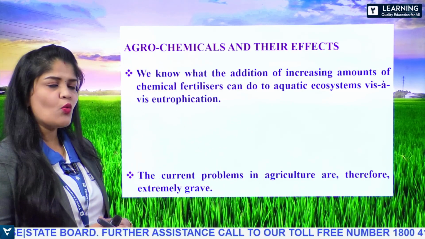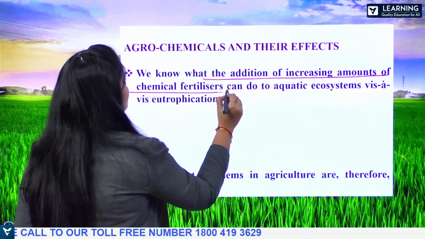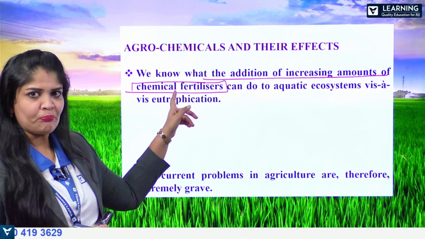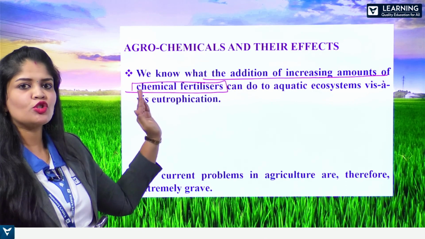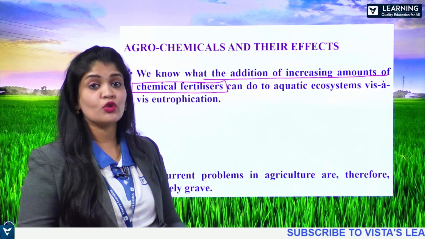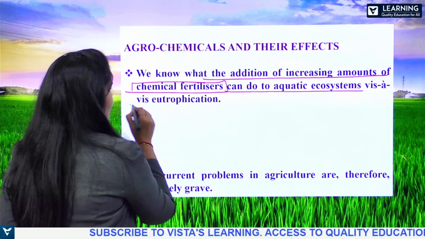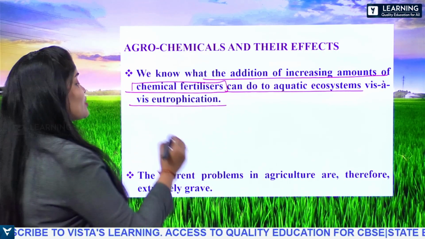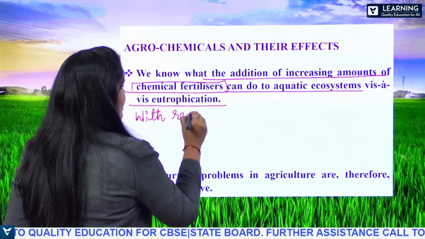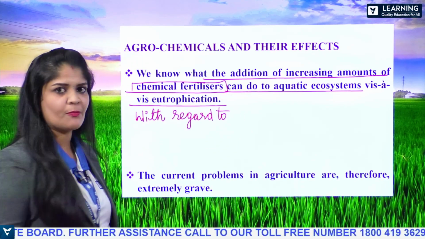So, we know what the addition of an increased amount of chemical fertilizers is going to do. The usage of increased chemical fertilizers is going to show its effect on the aquatic ecosystem by means of eutrophication.